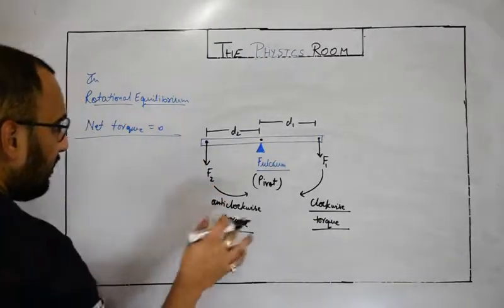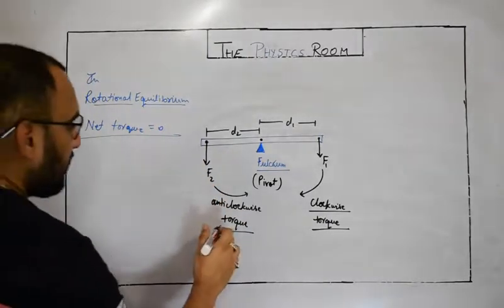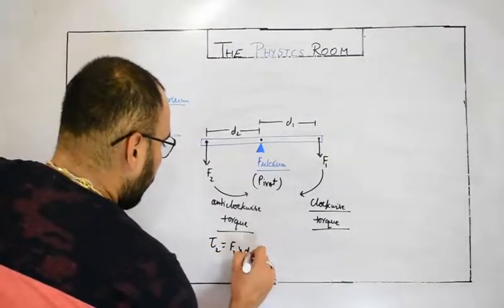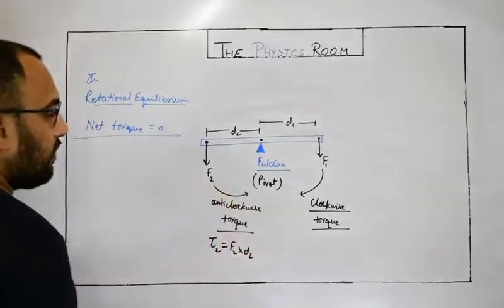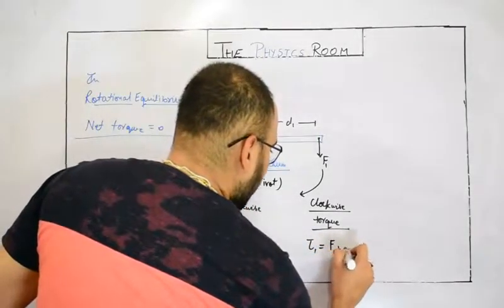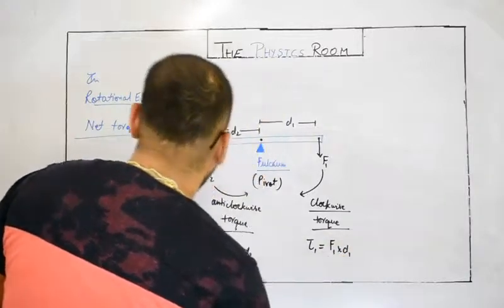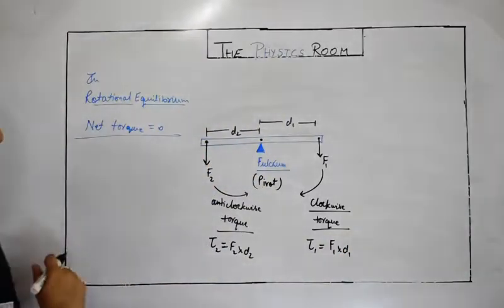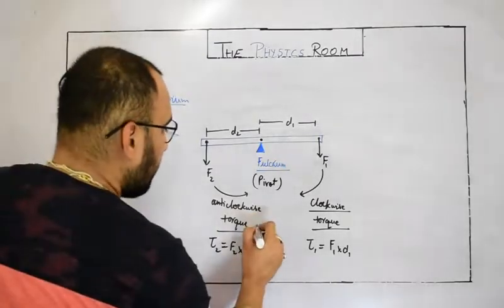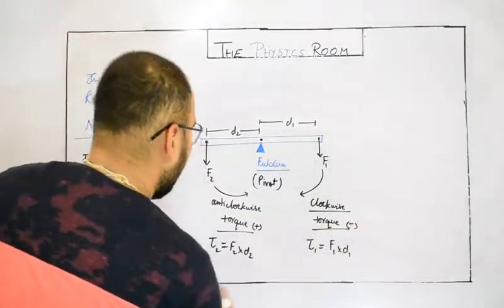So let's see, net torque 0. The clockwise torque τ2 equals F2 into D2, simply through the generalized formula, and τ1 equals F1 into D1. If the net torque is 0, with sign I take anti-clockwise positive, clockwise negative.